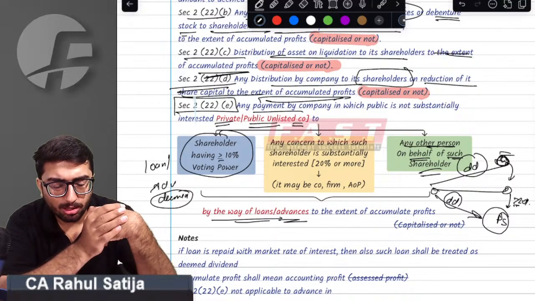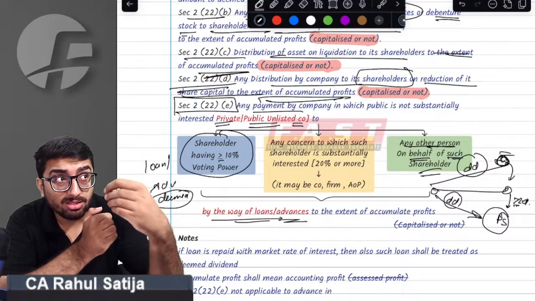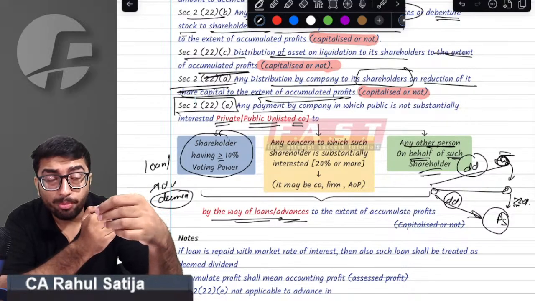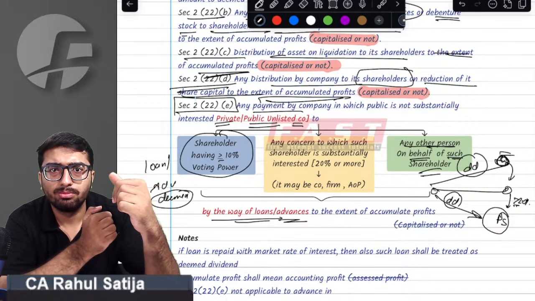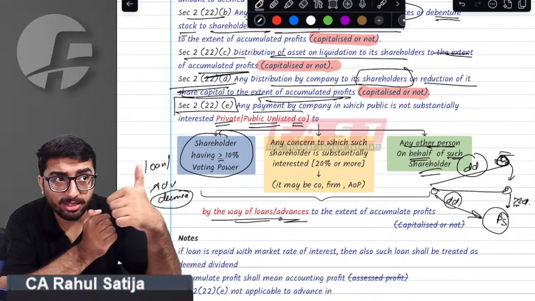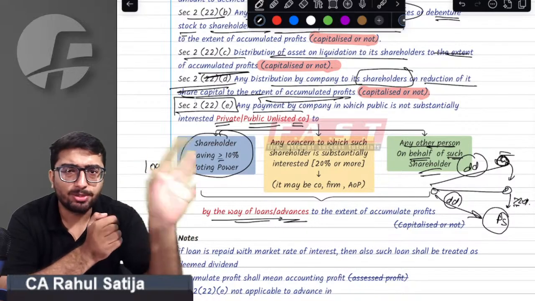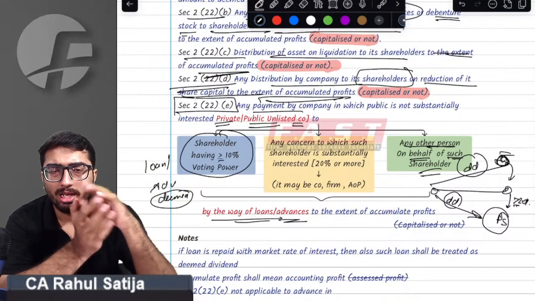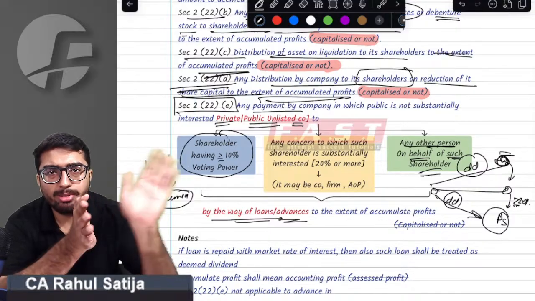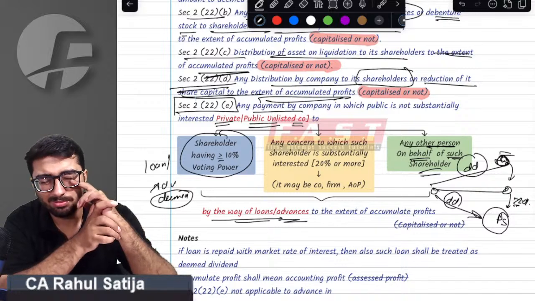If the company gives any loan to any person on behalf of the shareholder, or if a loan or advance is given to any other entity in which the shareholder has substantial interest, that means 20% or more, in that case all these will be considered as deemed dividend. All will be considered as deemed dividend.